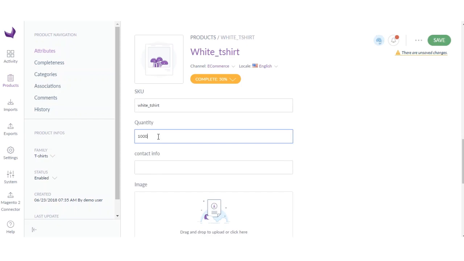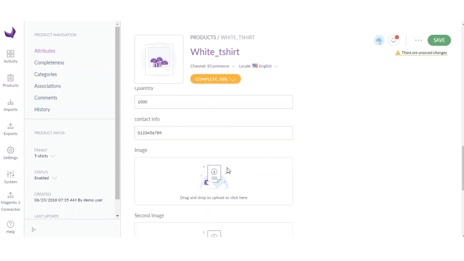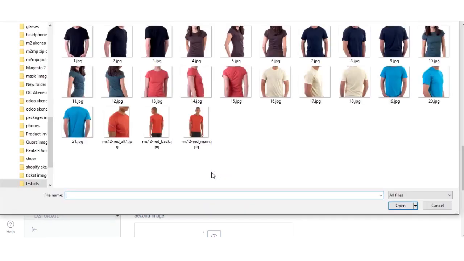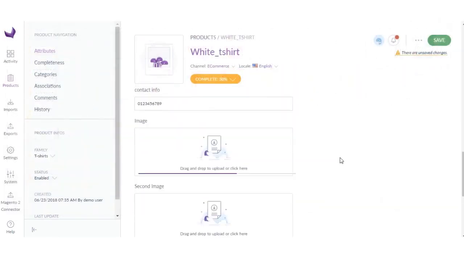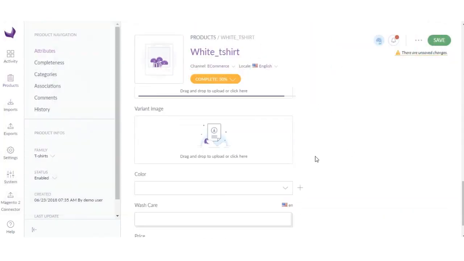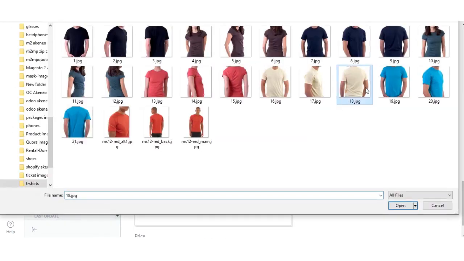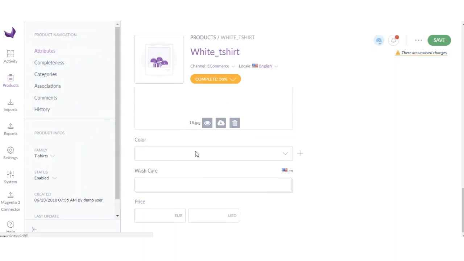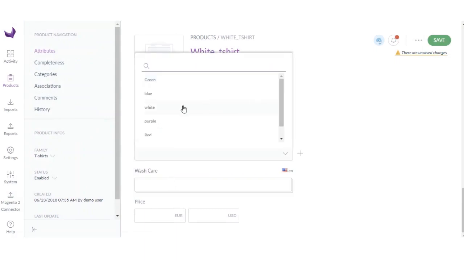You can also enter the quantity, contact information if you have, like, this is basically a general attribute, the text. Now you can also add some images. This is also a select type attribute which I have already created.